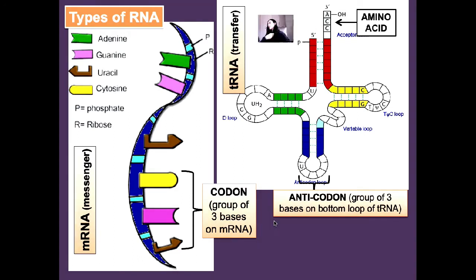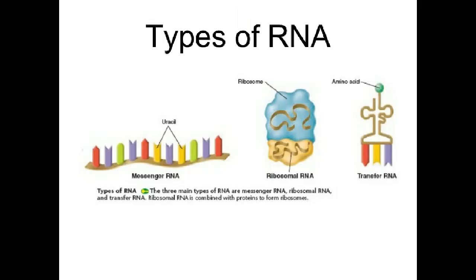Let's recap. There are 3 types of RNA, namely mRNA, which is the messenger RNA, tRNA, which is the transfer RNA, as well as rRNA, which is the ribosomal RNA.